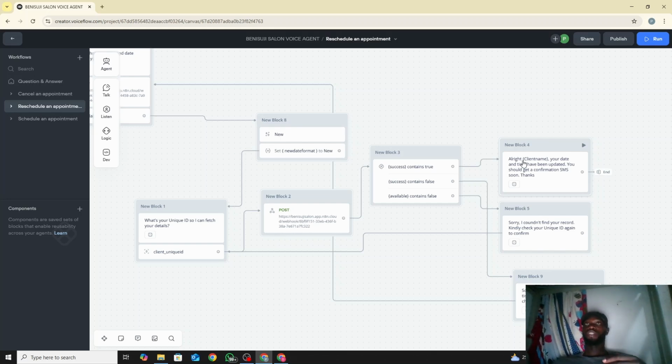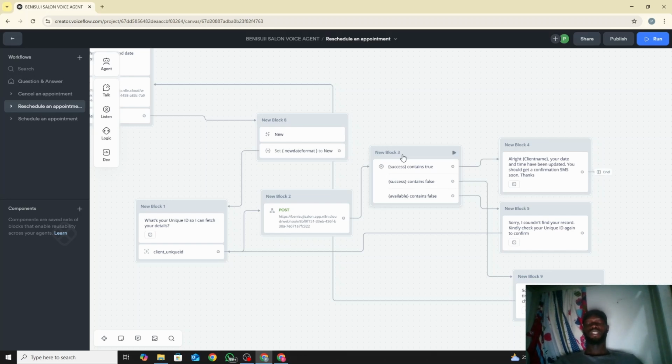So we just retrieve the client name from the Airtable where it is being stored, and then put it here. So the person said, oh, all right, Daniel. Even though I did not say Daniel in the beginning, all I said was unique ID, and then it brings out my name. So he said, all right, Daniel, I'm just an example.